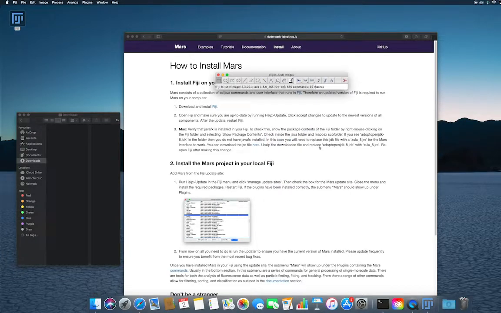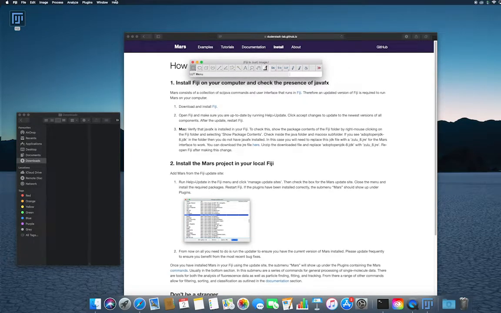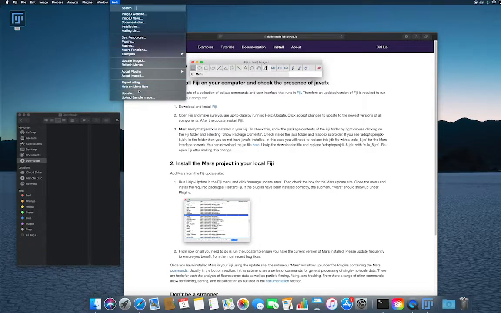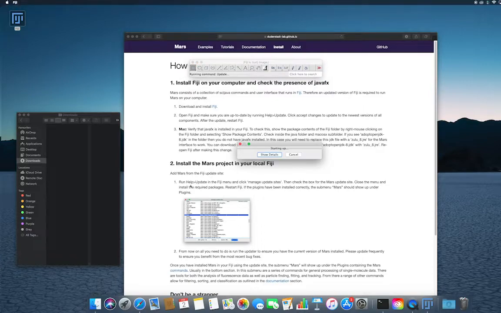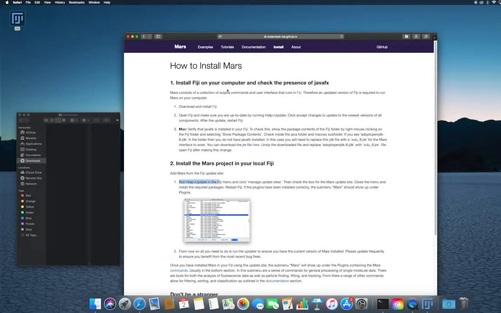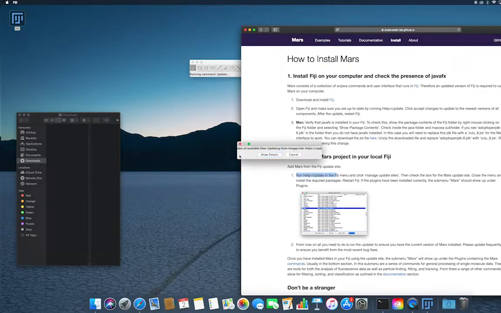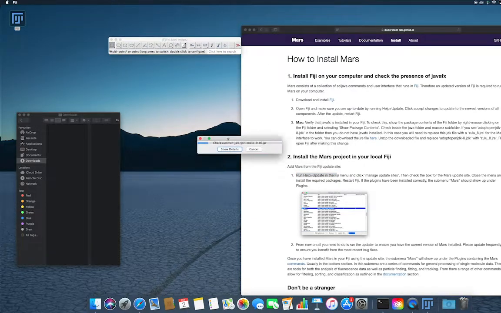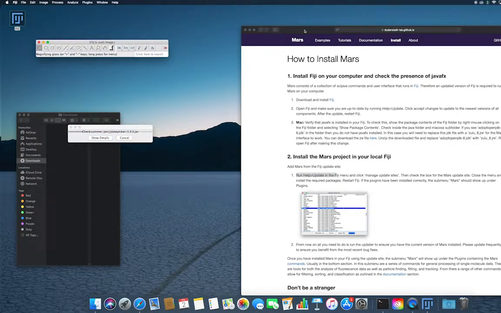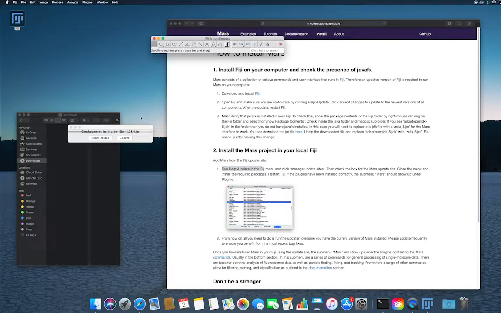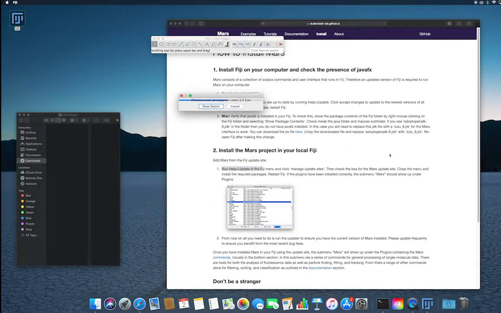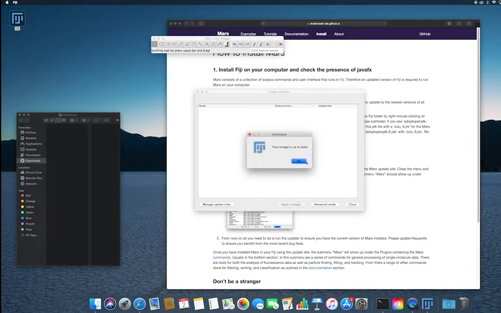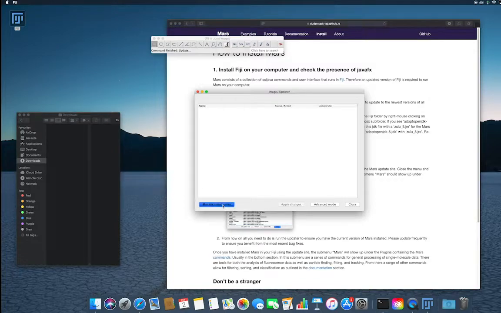Now, do the same sequence of steps again. Click Help and then Update. And a pop-up window will appear saying your Fiji is up to date. Press OK and then Manage Update Sites.